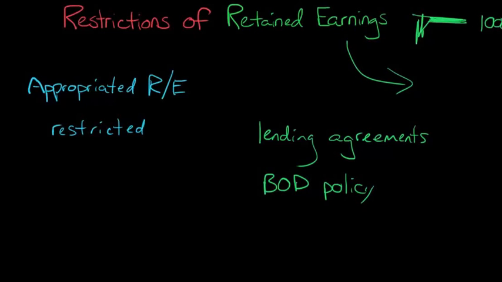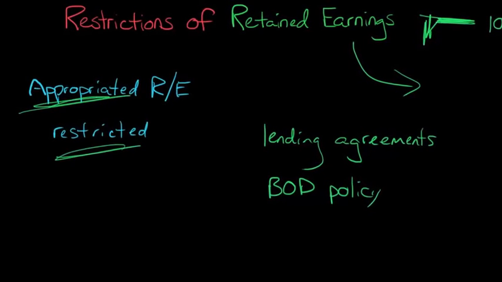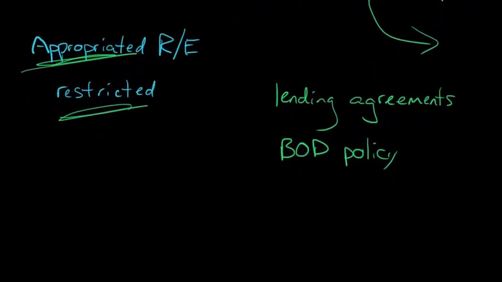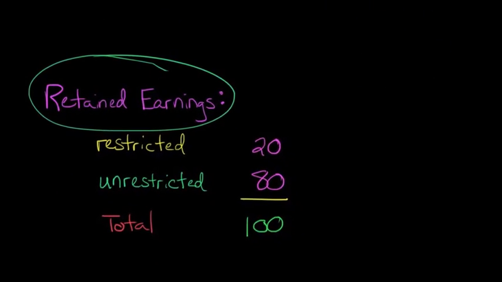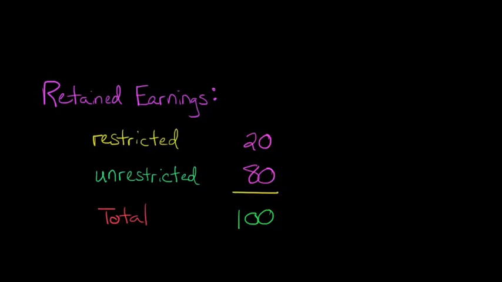So in any event, there can be these restrictions that will actually cause a firm to have some account that says something like retained earnings and then appropriated retained earnings or restricted retained earnings. Just to give you an example, and this really isn't that difficult of a concept. You'll just have the retained earnings on the balance sheet under the stockholders' equity section, and then you'll have something like restricted or appropriated, and let's say that's $20.